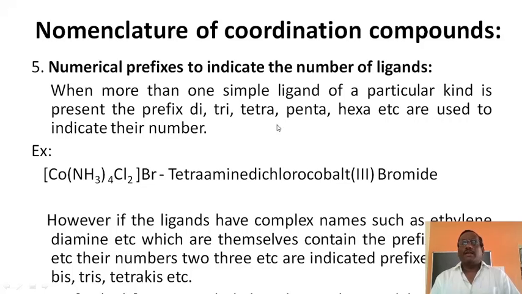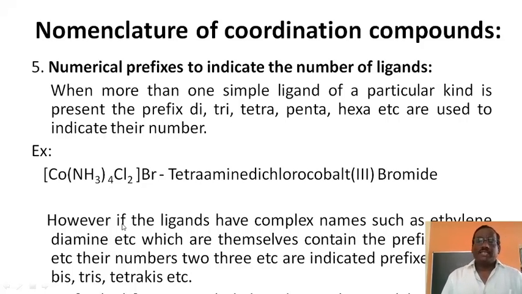For example, with four ammonia ligands the prefix tetra is used, and with two chlorine ligands, dichloro. Prefixes depend on the number of ligands: tetraammine, dichloro.